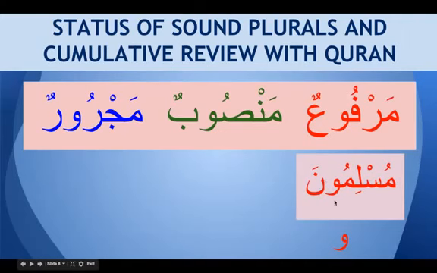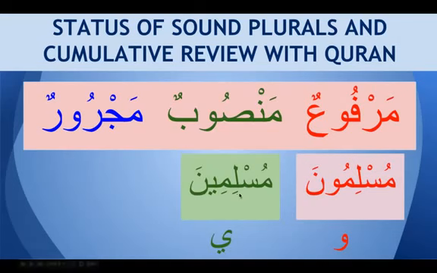This is the subject, or this is a fa'il in the jumlatul fi'liya, and it is a mubtada in the jumlatul ismiya. So how do we know if it is mansub or majroor? For mansub, it is written as muslimina. So again it is the noon and ending with fatha. We don't look at the fatha, we look at the ya. So this ya is the sign of mansub. So muslimina. We know now this is not a subject, this is an object in a sentence.